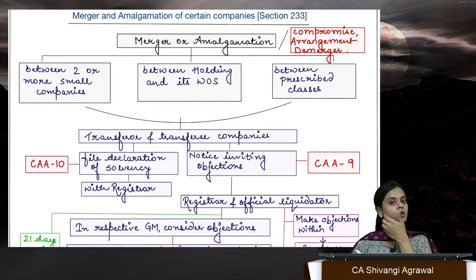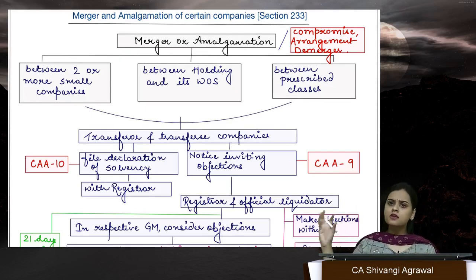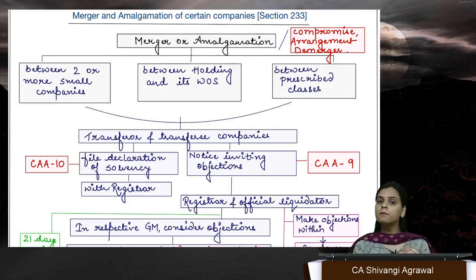So in these 4 cases, companies, instead of going through that long route, they can also opt for fast track merger under section 233. What is the procedure that they have to follow under section 233 is a matter of concern over here.